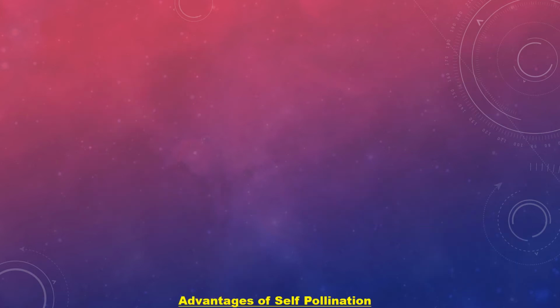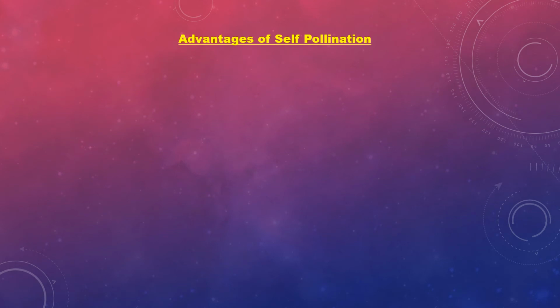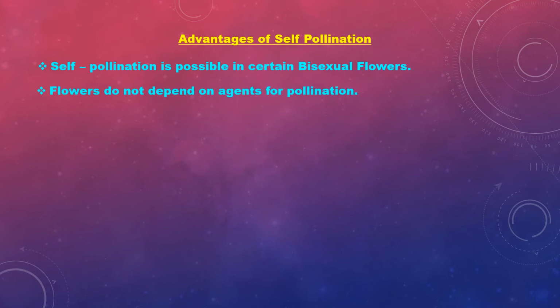Now, advantages of self-pollination. Self-pollination is possible in certain bisexual flowers. Already I informed you, bisexual means both the male and female reproductive organs are present in the same flower. Next, flowers do not depend on agents for pollination.